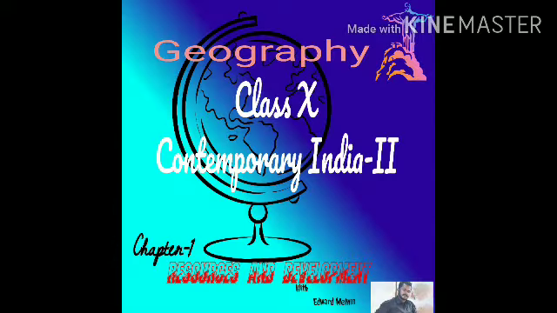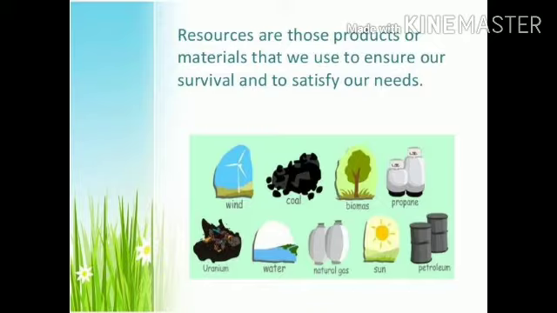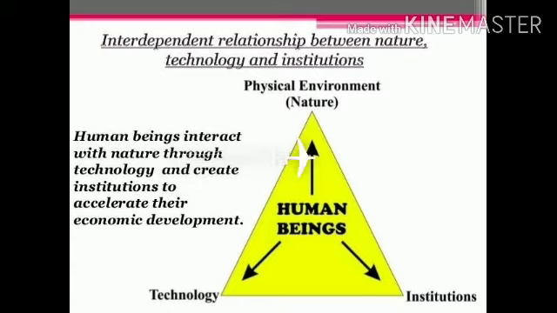So first thing, what is a resource? All things that satisfy human needs are resources, provided technology is accessible, and they are economically feasible and culturally acceptable. Next, how human beings are interdependent with resources.